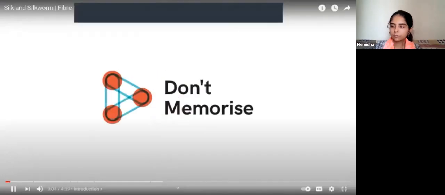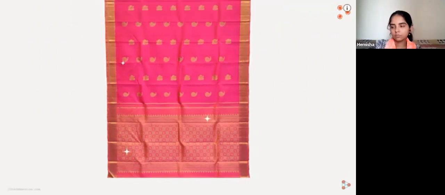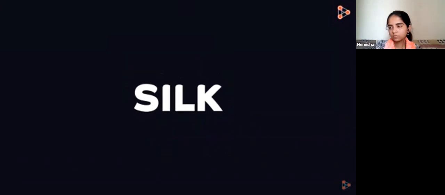Are you able to see this one? You must have seen that mom wears beautiful, soft and shiny saris on special occasions. The texture, beauty and the luster of the fabric grabs a lot of attention and appreciation. But what is this fabric exactly? It's nothing but silk. Yes, we have come across this term several times. Let us now understand what silk is and how the fibers are obtained.